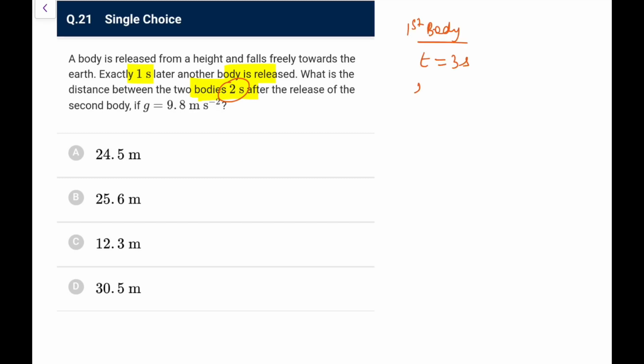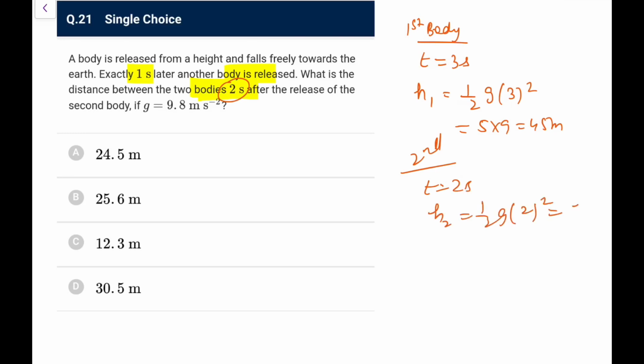In 3 seconds the height it will fall would be half g into 3 square, that is 5 into 9, 45 meters. For the second body, because it is in motion for 2 seconds, the height fallen would be half g into 2 square, which is 20 meters. So the gap is 25 meters.